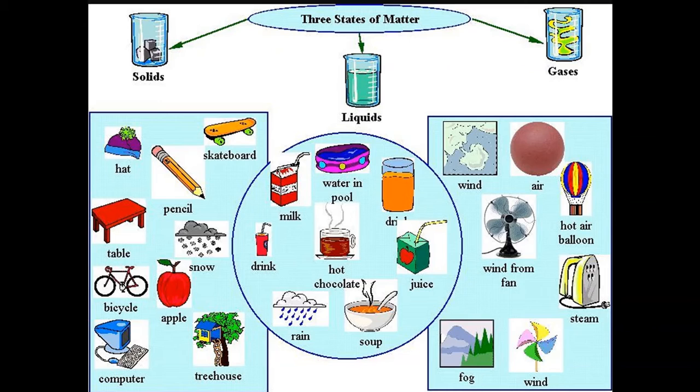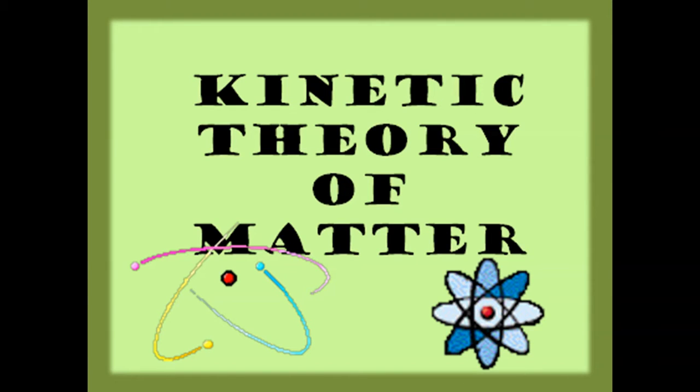Now these are our three states of matter: solids, liquids and gases. A few examples of solids you can see in this picture: hat, pencil, skateboard, table, snow, bicycle, apple, computer, tree house. They all are solids and you already know why they are known as solids. Then regarding liquids: water, milk, drink, juice, rain, hot chocolate, and so on. And in gases: wind, air, hot air balloon, steam, fog, and so on. So these are a few examples of gases.